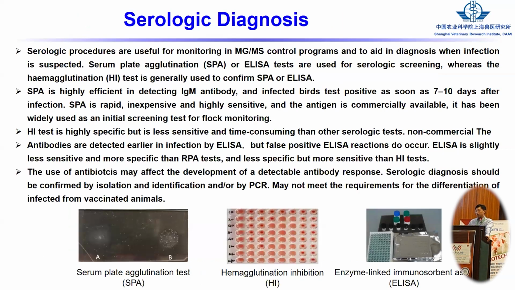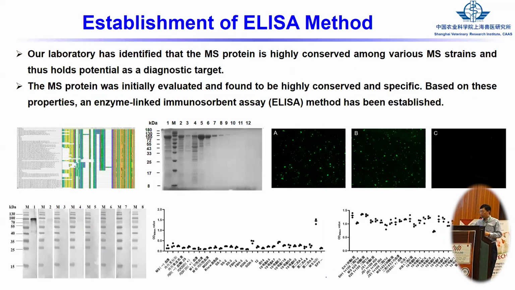For the serum diagnosis, there are three different methods: SPA, ELISA, and HI. These three different methods also have their advantages and disadvantages. But in our lab, we also developed an ELISA method, and for this we also use a special protein. We identified it using different methods, and we developed this kit already.